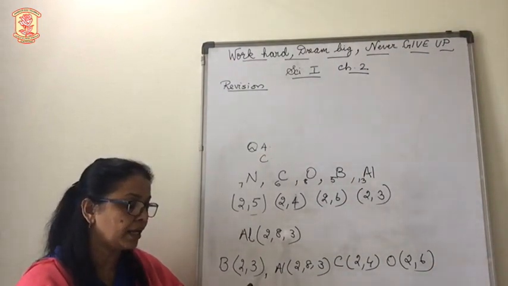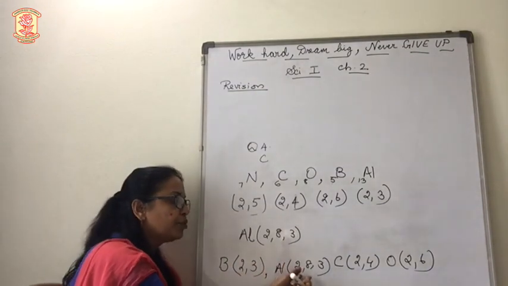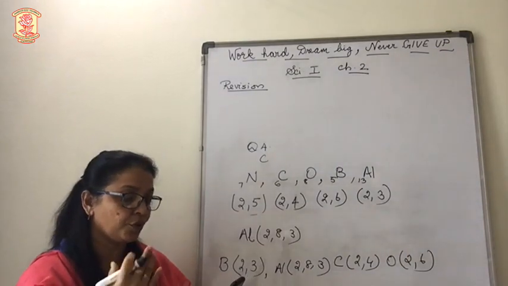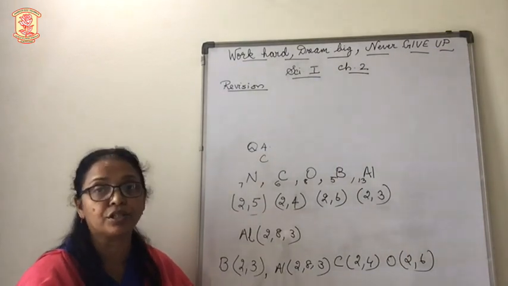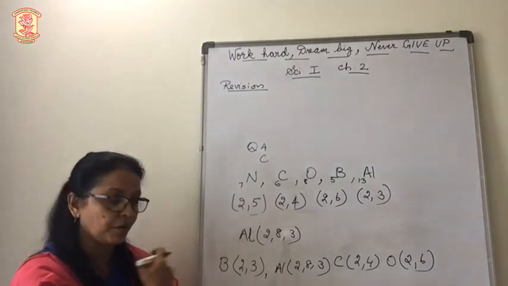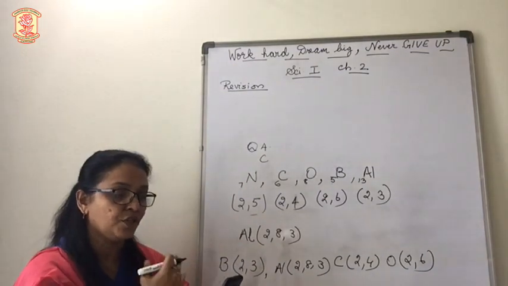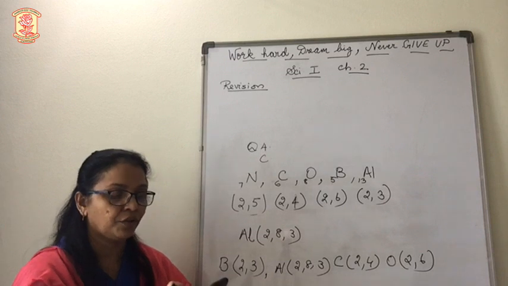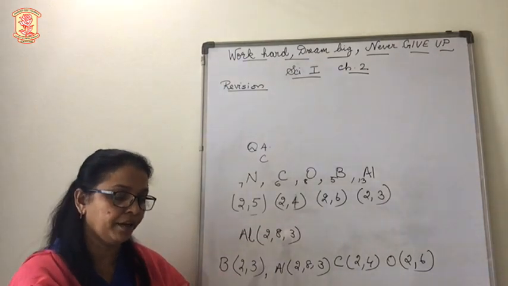Now coming to the last one. Aluminium. Already I have written 2,8,3. So now from this they are asking which is electropositive. So the one which is more towards the left hand side. So which one will be more towards the left hand side in this? We know beryllium. Why?